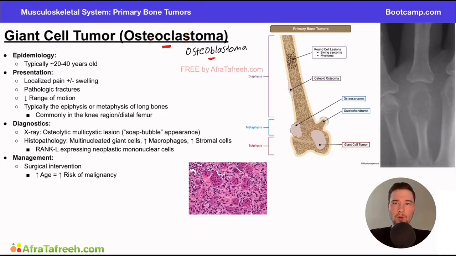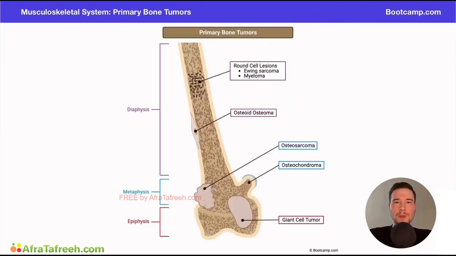And this will play a little bit more of a role later when we talk about the diagnostics and imaging and the types of cells we'll see in this condition. Now, I want to briefly draw your attention to this image over here. This talks about our primary bone tumors. One of the things I really want you to keep thinking about as we continue to go through this chapter is, where are these primary bone tumors most commonly located? Again, question writers are often going to give you a classic presentation. So this is a really nice image that you can use to differentiate where you might find these bones.